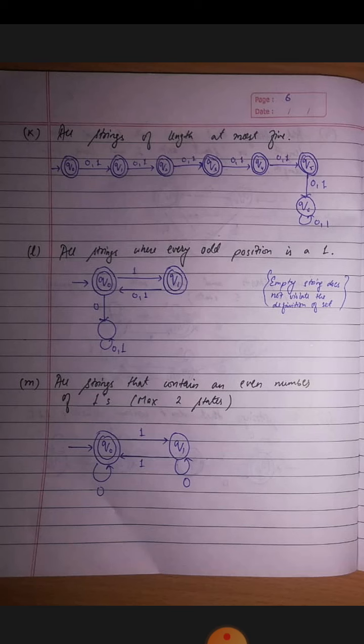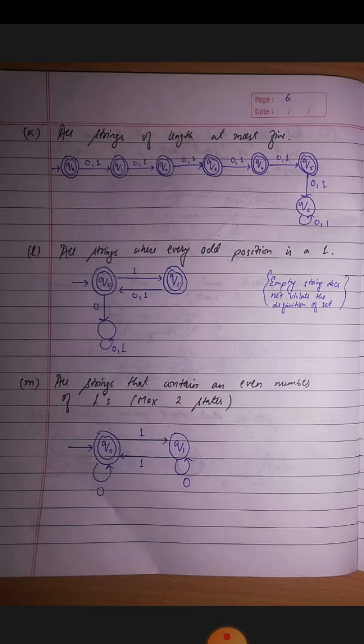So what do we have to do here? All strings where every odd position is a 1. We will take a q0. As it is saying that the empty string does not violate the definition of the set, it is considered a final state. Then again we'll provide a 1. As we provide the 1, we reach the next state, that is q1, and 1 is at the odd position, so we'll get a